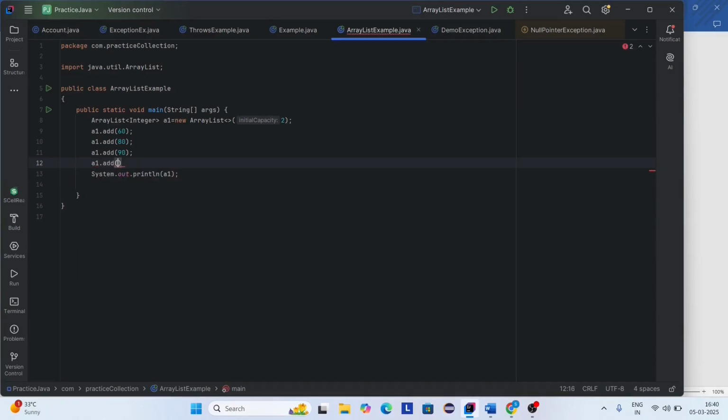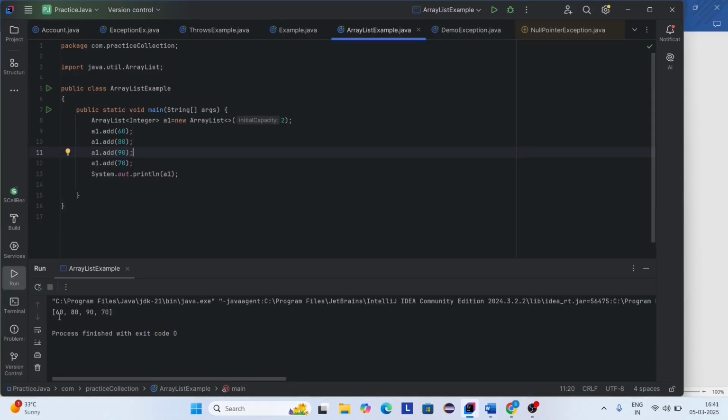A1 dot add, here I am adding 70. You can see the initial capacity is 2, but this exceeds the initial capacity. But ArrayList automatically resizes when we are adding or removing elements. Let's see how it works. Let's run this code. See, it exceeds the initial capacity, but it returns the output. Why? Because it automatically resizes the capacity when we are adding or removing elements.